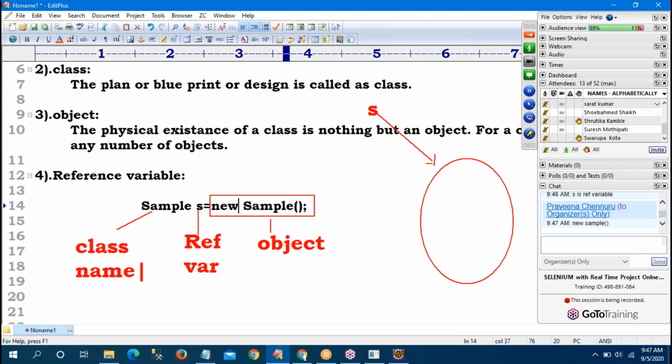That is the clarity. Because whenever I'm asking this question, 90% of students, everyone tells me S is the object. No, no, no. New sample means one physical object is created. My S is pointing to that object. S is a reference variable. Sample is the class name. New sample is the object. Getting clarity? So don't say S is the object.